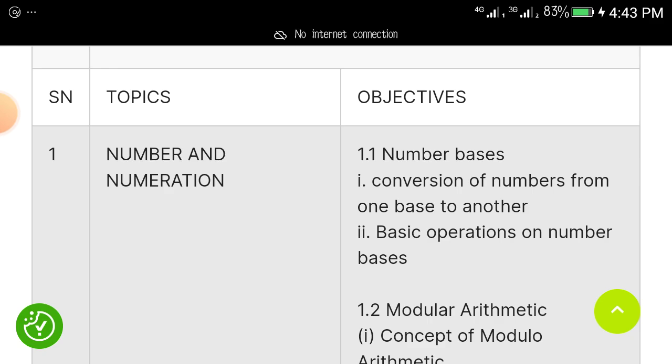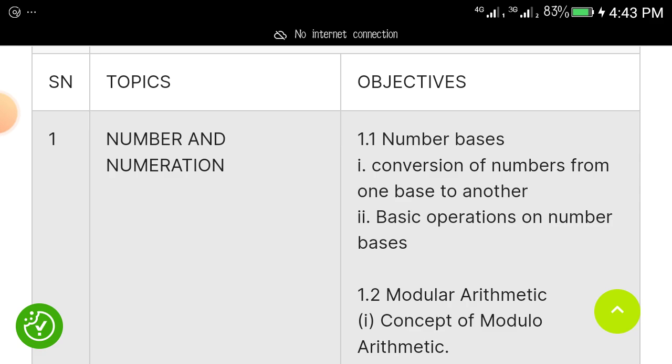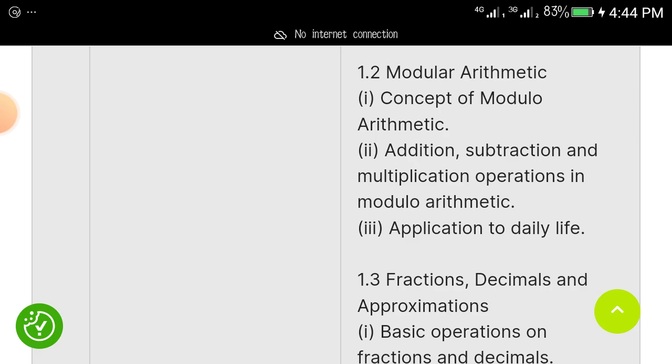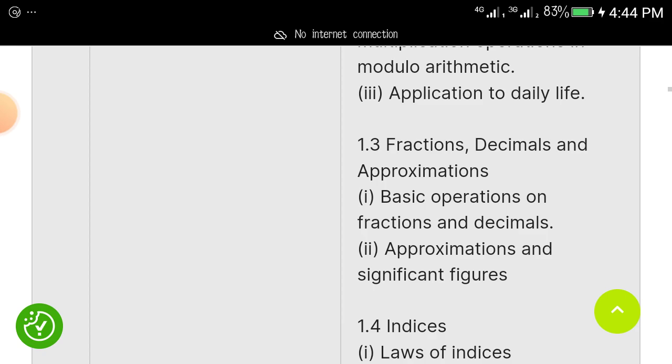Okay, let's go. Number 1 topic that will come out is number and numeration. Under number and numeration, we have number bases, conversion of numbers from one base to the other, basic operations on number bases. Under it, we also have modular arithmetic, concept of modular arithmetic, addition, subtraction, multiplication operations in modular arithmetic, then the application in daily life. Another subtopic under numbers and numeration will be fractions, decimals, and approximations. Then we have basic operations in fractions and decimals.